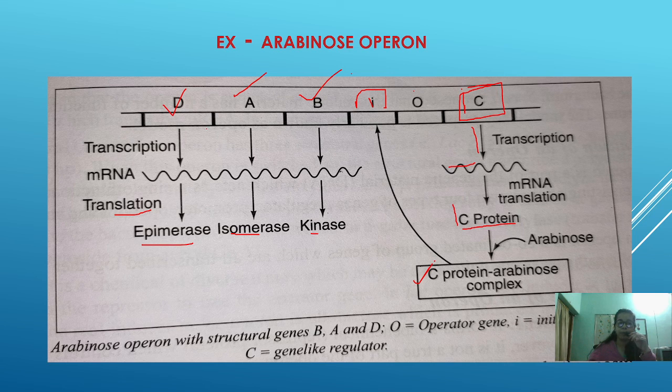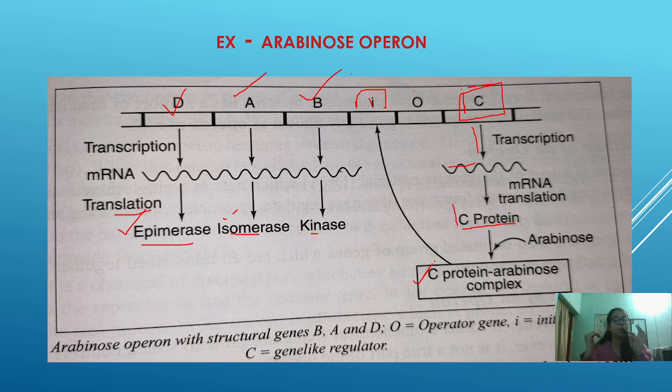A different mRNA will be formed from each structural gene, and from each mRNA enzymes will be liberated. From the structural gene D, epimerase will be formed, from A, isomerase will be formed, and from B, kinase will be formed. Each enzyme has its different role, which you have come to know in the enzyme chapter.